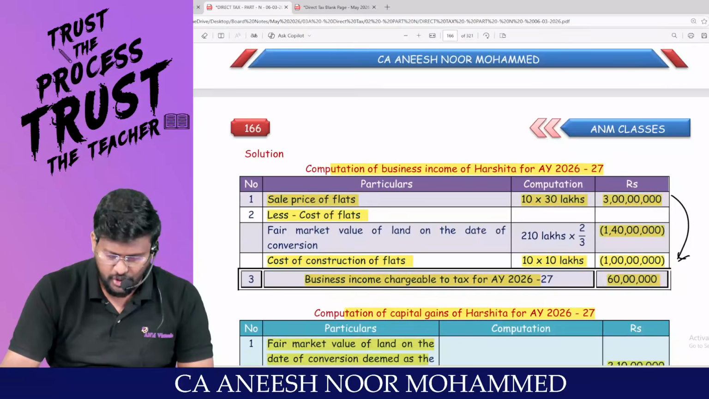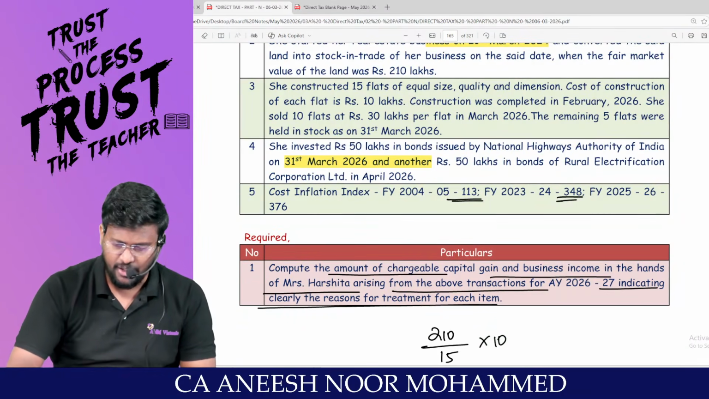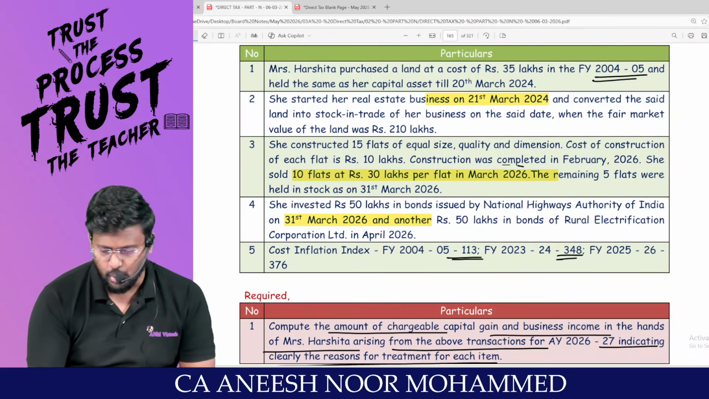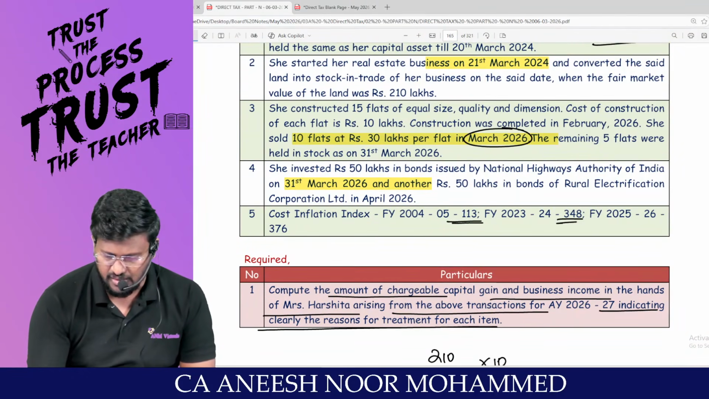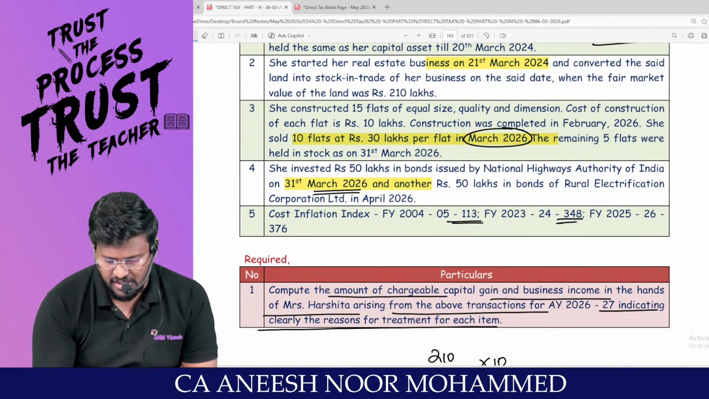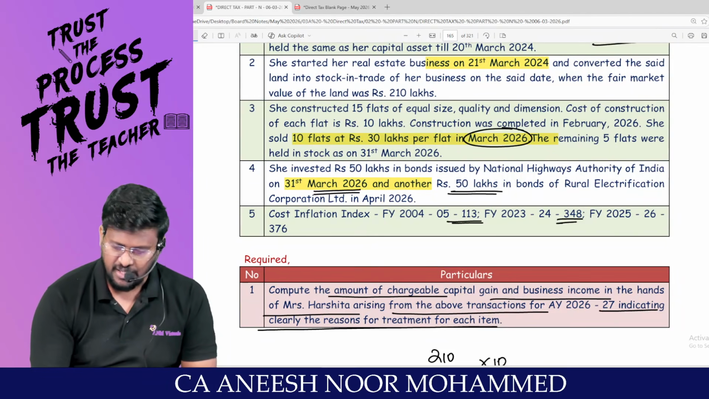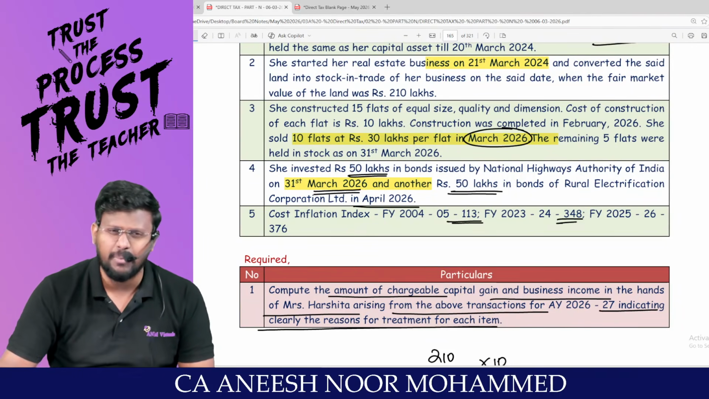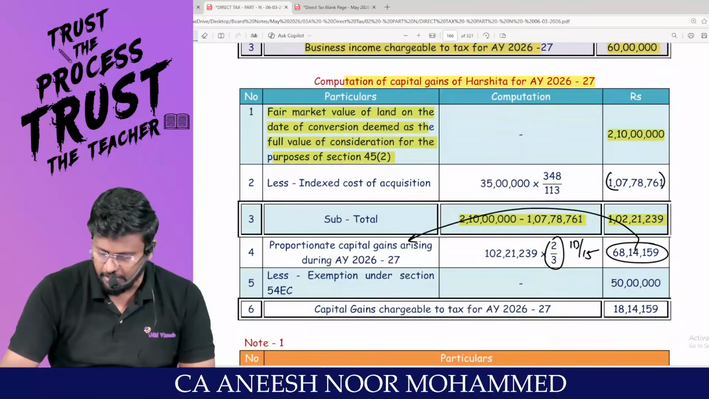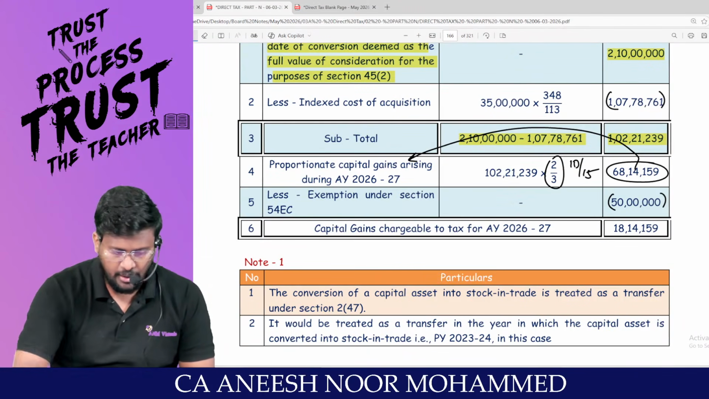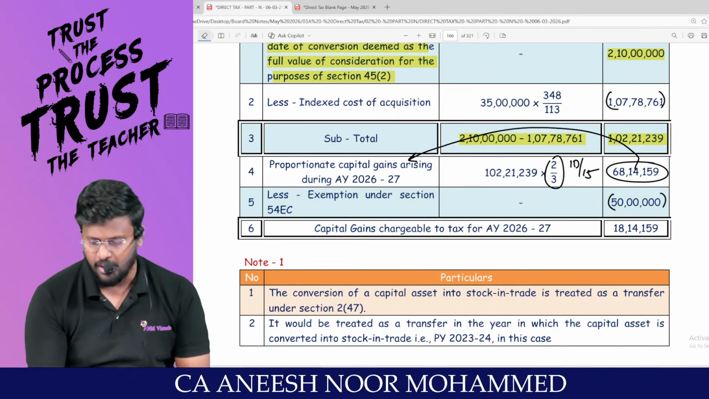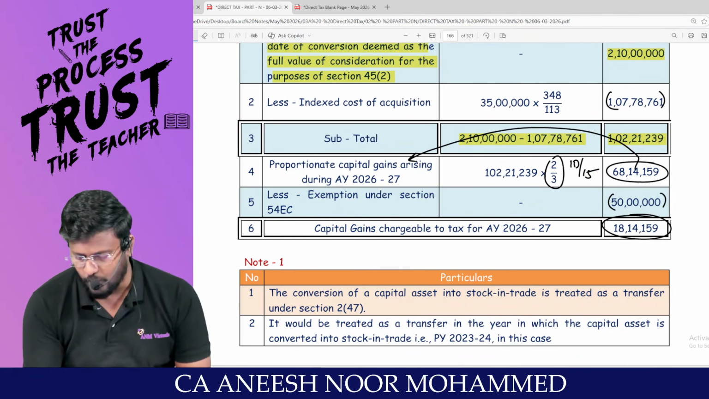So, go back to the question. Sir, date of sale? Sold 10 flats in the month of March 2026 and they deposited, sir, on or before 31st March itself, how much? 50 lakhs. And another 50 lakhs in April. Sir, only 150 lakhs can be claimed. That's why exemption of 150 lakhs can be claimed. So capital gain chargeable to tax for assessment year 26-27 will be 18 lakh 14,159.